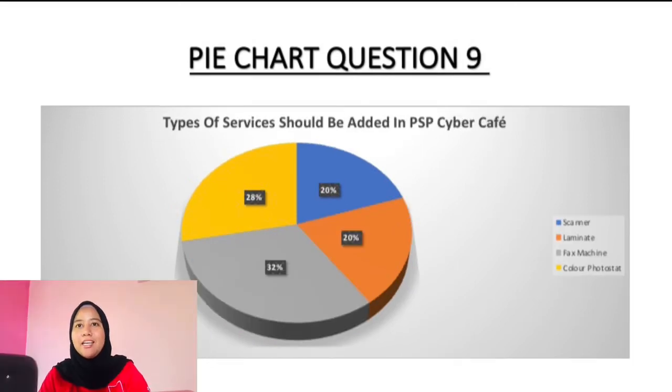Question 9. In the diagram above, a pie chart shows the types of service that should be added in the PSP cyber cafe. In the pie chart, we see that first, exactly 1/5 of the students prefer a scanner to be added in the PSP cyber cafe. Exactly a fifth of the students prefer laminate. Number 3, close to a third of the students prefer a touch machine. Number 4, nearly a third of the students prefer color photostick to be added in the PSP cyber cafe.